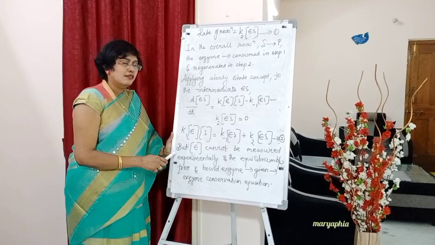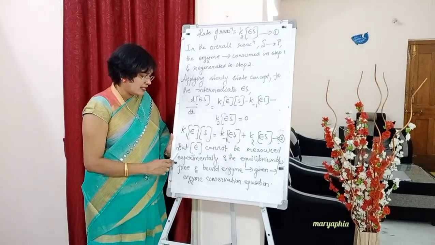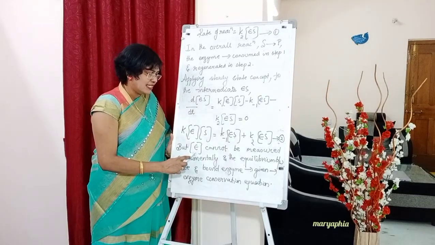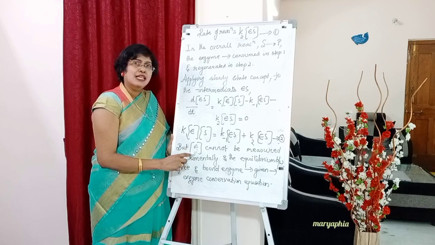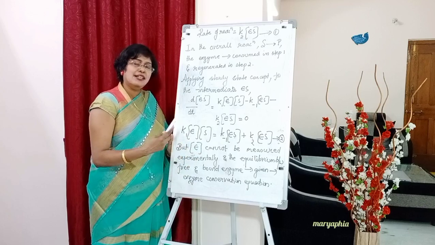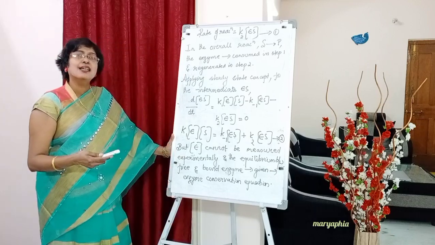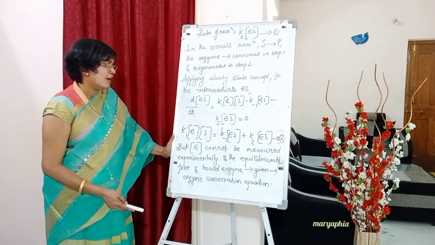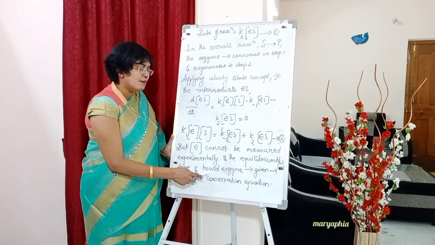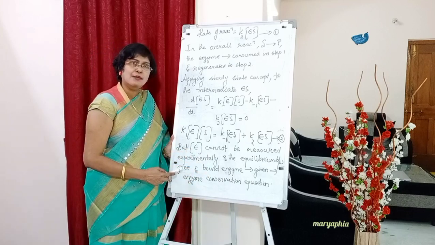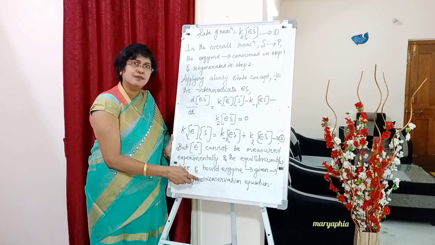Below we need to write something, students. What is this E? This is free enzyme. The concentration of free enzyme cannot be measured by an experiment. But there is an equilibrium between the free and bound enzyme. I hope you know the meaning of free enzyme and bound enzyme.